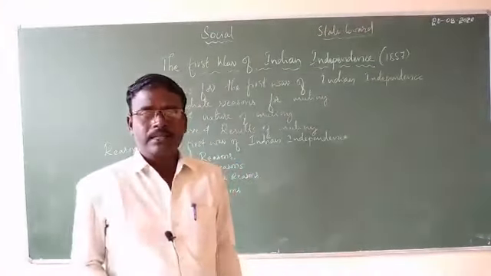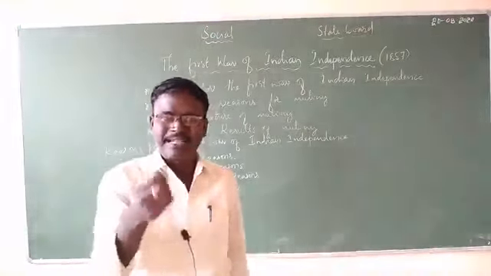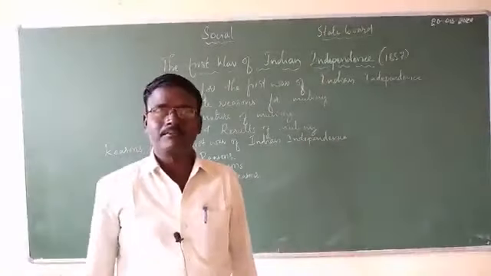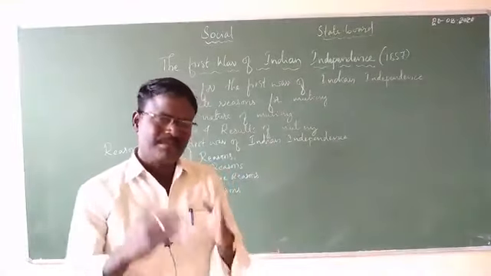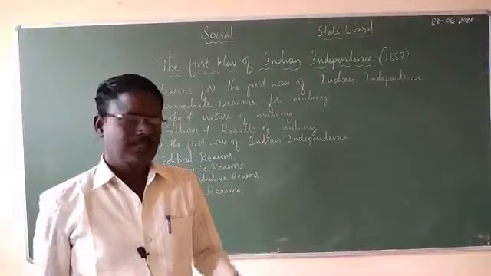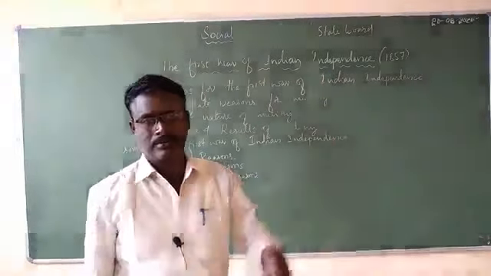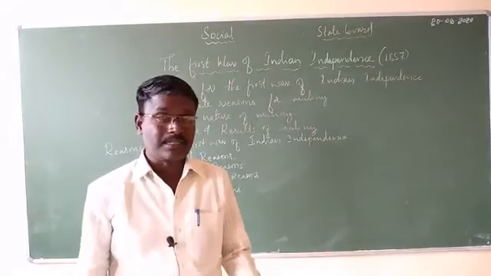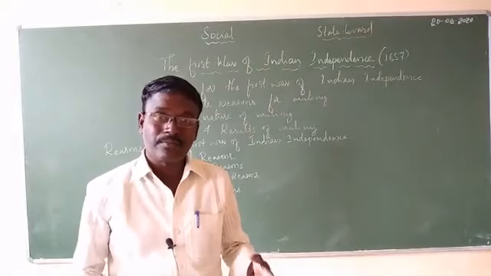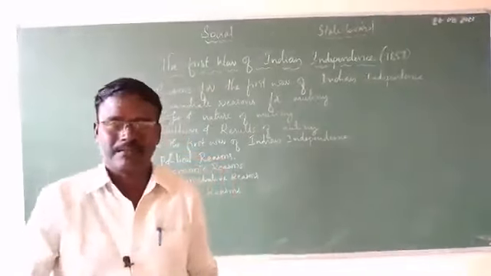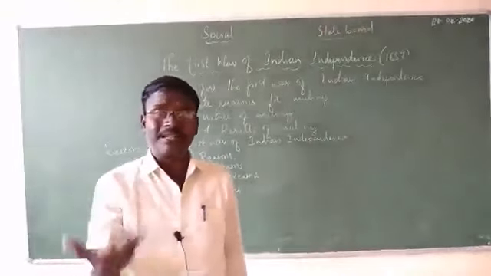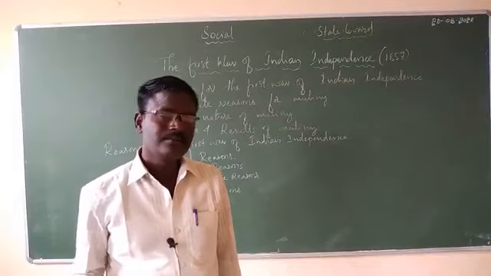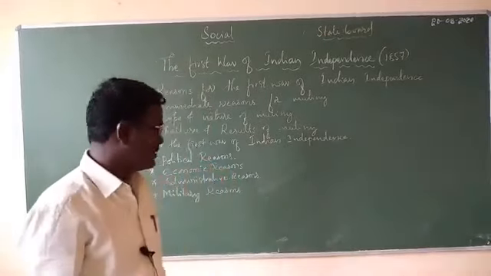For example, if an Indian civilian committed even a small mistake, he would be punished very, very severely under the law. Whereas if the same mistake was committed by a British person, he was given an excuse. And automatically the civilians, the local people in India, became frustrated with the administrative system of the British, and they wanted to take revenge against the British. So it was the next reason for the first war of Indian independence.